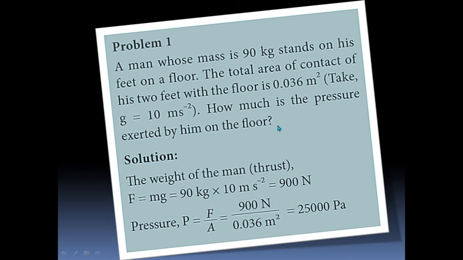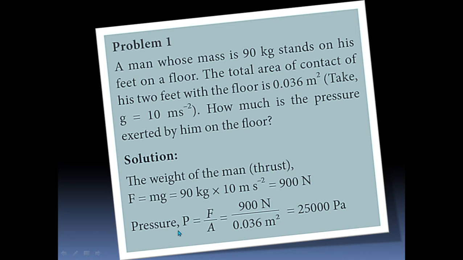So what is the formula? Weight of the man is nothing but thrust. Already we know the formula for force. Force is equal to mass into acceleration due to gravity, F = m g. Mass is 90 kilogram into g value 10 meter per second square. 90 into 10 is 900 Newton. Force is 900 Newton, and force is nothing but thrust.